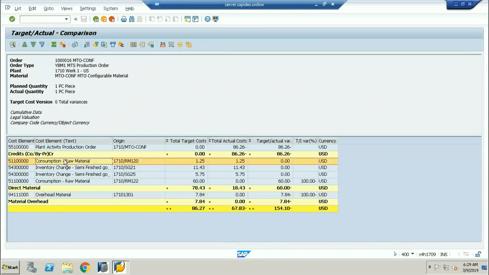Here is the consumption of the raw material. These two are going to be called semi-finished goods, and the last one is also going to be called consumption of the raw material. You can see the actual cost. How can I see the actual cost? Once you run the standard cost estimation, the actual cost of the materials is obtained over here. All these GL accounts are cost elements. These are all going to be called the cost elements.